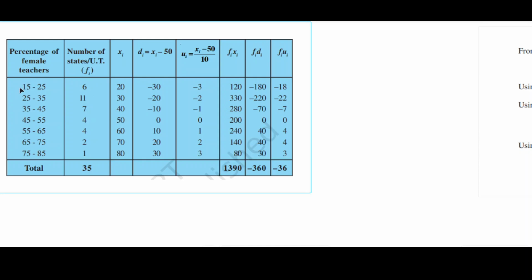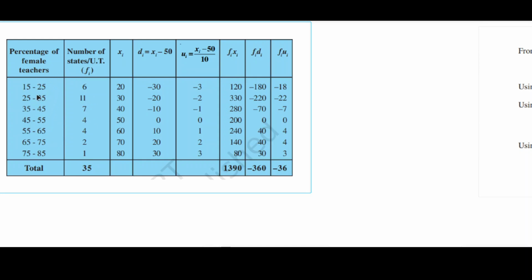That means if the percentage of female teachers is from 15 to 25, there are 6 states where the female percentage is 15 to 25, and 11 states where the percentage is 25 to 35, and in the same way. These are the given data.